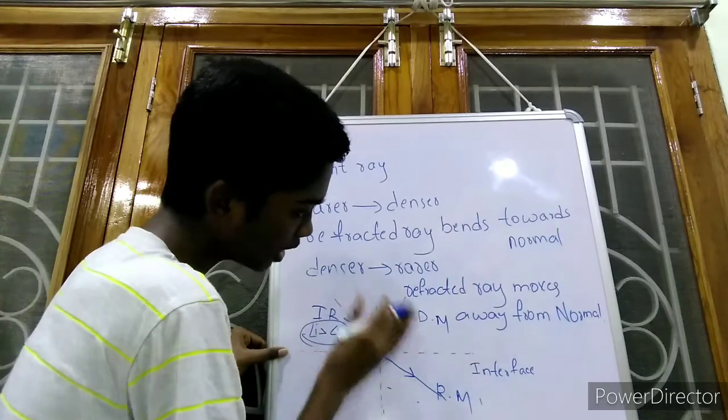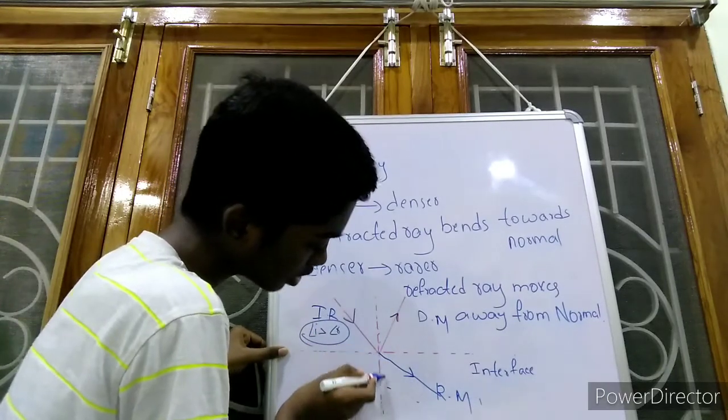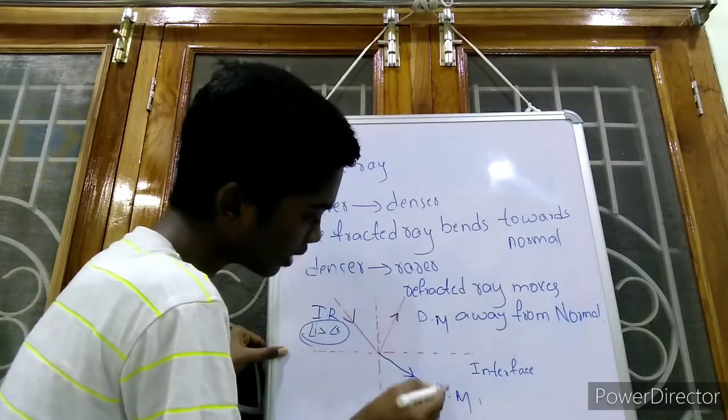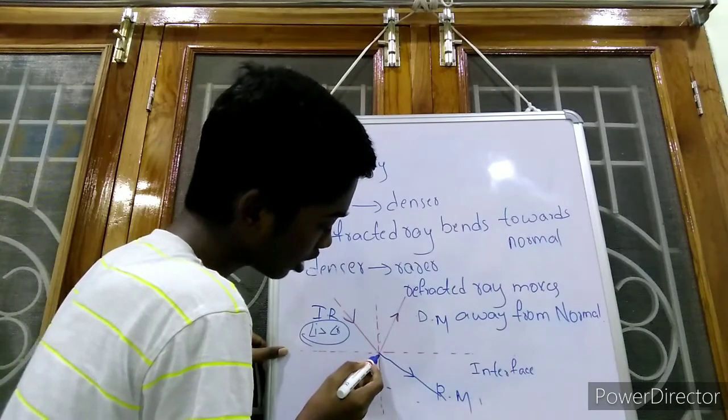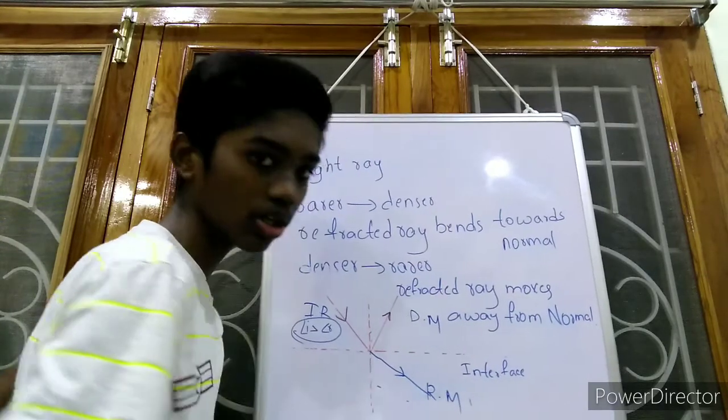In case of rarer medium to denser medium, the light ray bends towards the normal, and in case of denser medium to rarer medium, the refracted ray bends away from the normal.